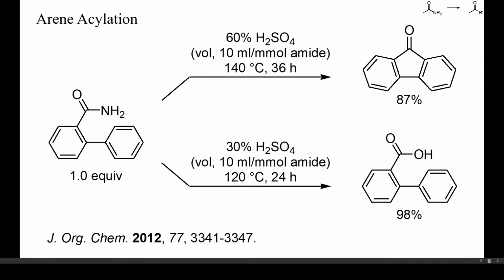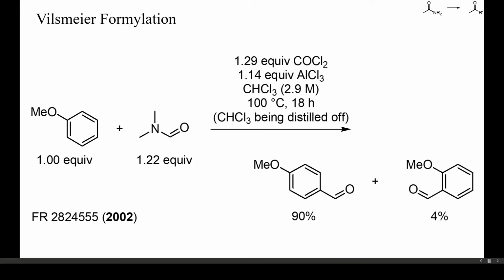In this example, the use of concentrated sulfuric acid gave a high yield of fluorenone, but when the acid was too dilute, only hydrolysis of the amide occurred. In this example, an optimized Vilsmeier formylation was conducted with phosgene and aluminum chloride as activators. Only a slight excess of DMF and a small amount of chloroform were required, and 90% of the target benzaldehyde along with 4% of the ortho isomer were obtained.